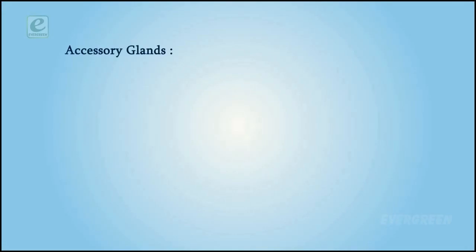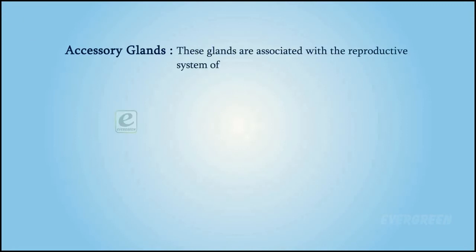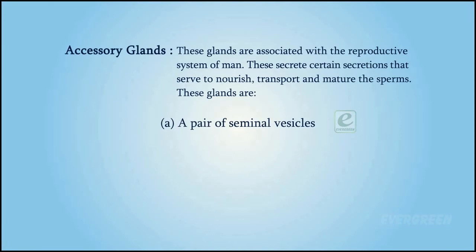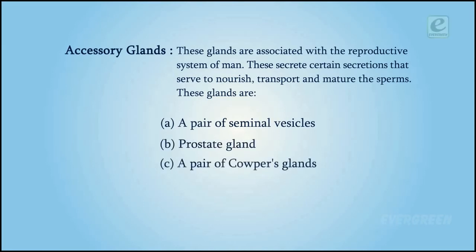Accessory glands. These glands are associated with the reproductive system of man. These secrete certain secretions that serve to nourish, transport, and mature the sperms. These glands are a pair of seminal vesicles, prostate gland, and a pair of Cowper's glands.